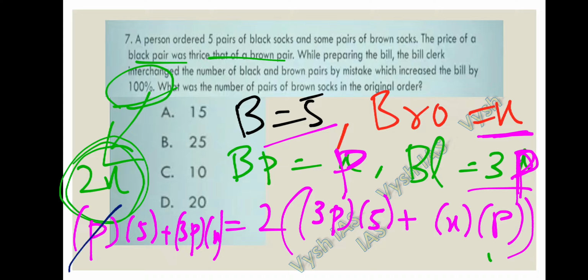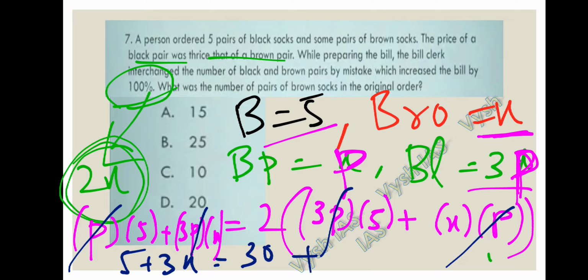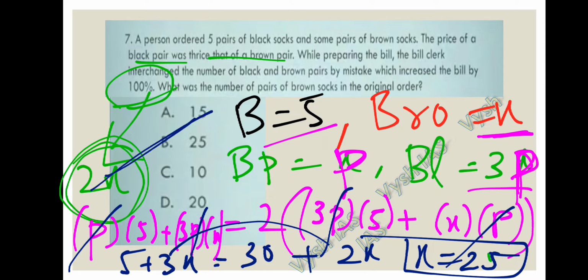If you solve the question, P gets cancelled. So 5 plus 3X is equal to 2 times the original, 5 threes are 15, 15 into 2 is 30, 30 plus 2X. If you solve the question, 3X minus 2X is X, X is equal to 25. So there are 25 pairs of brown socks in the order. So the total number of brown socks is 25. So 25 is the answer for question number 7.